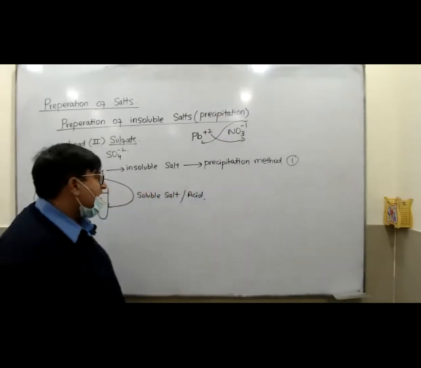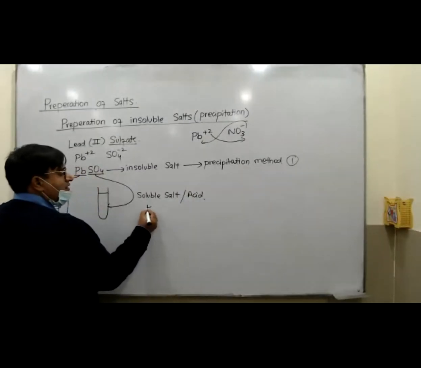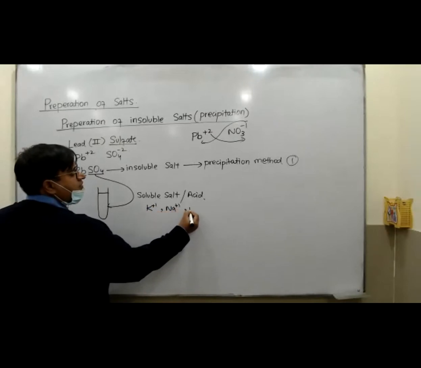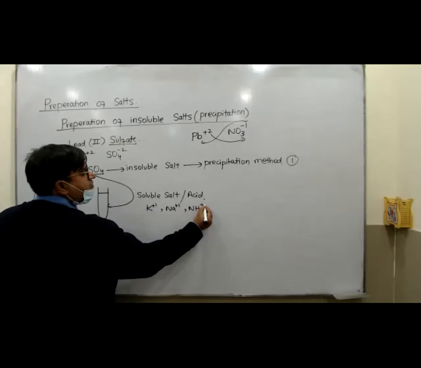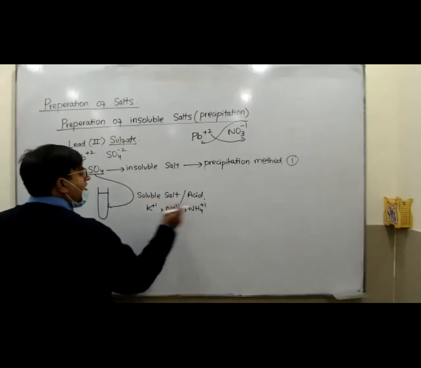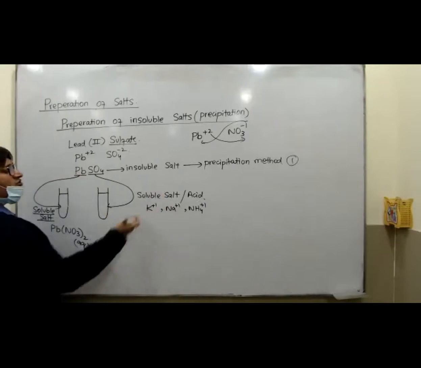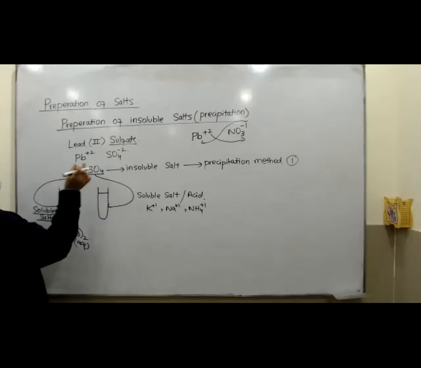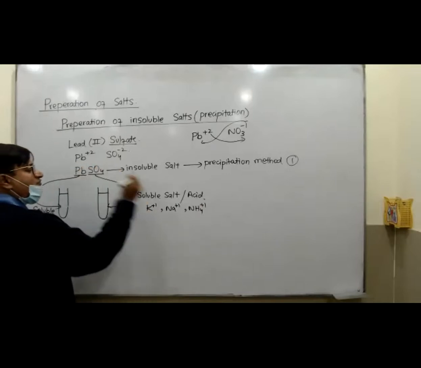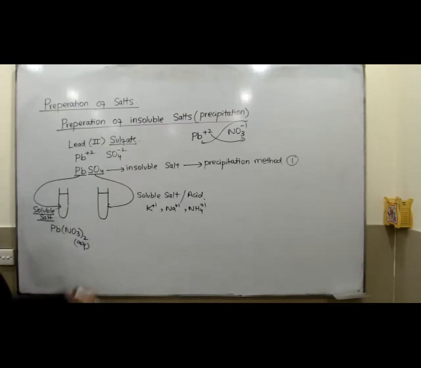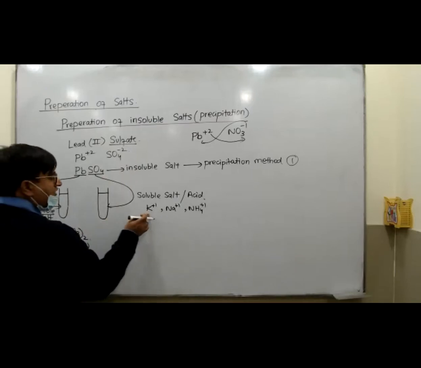If you forget anything, remember potassium, sodium, and ammonium. All the salts of potassium, sodium, and ammonium are soluble. So you can join this second thing with potassium, with sodium, or with ammonium. That's your choice. Let's suppose I'm going to take potassium.